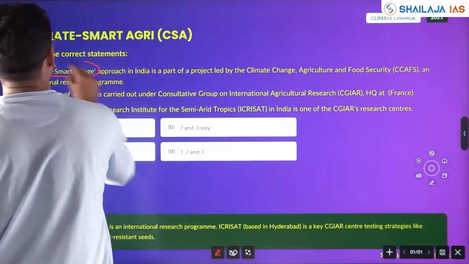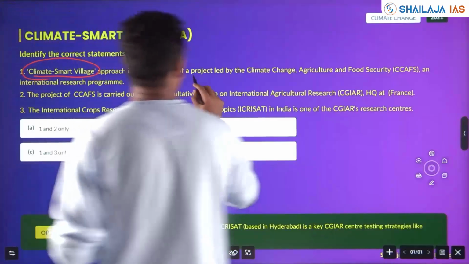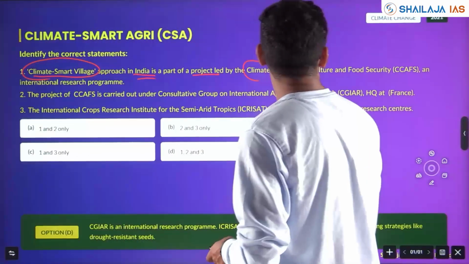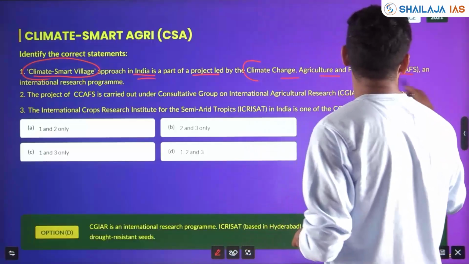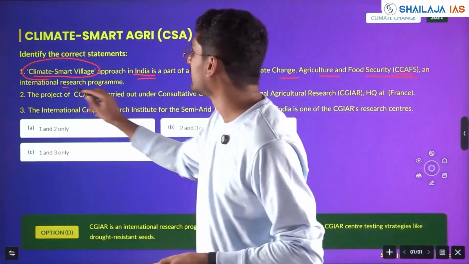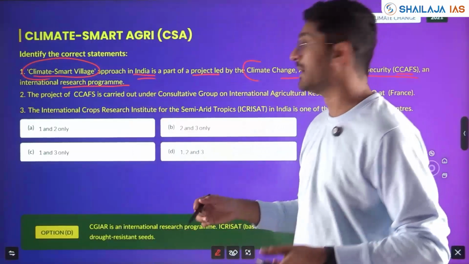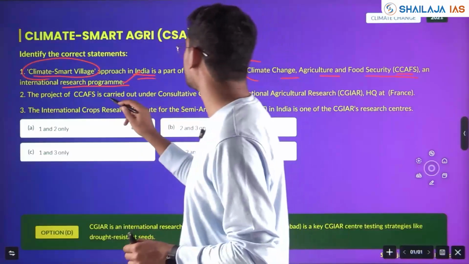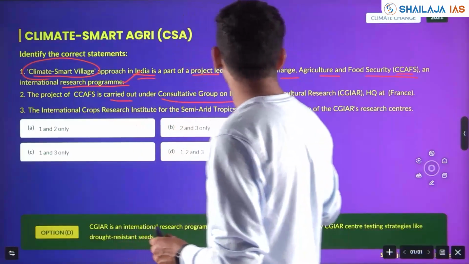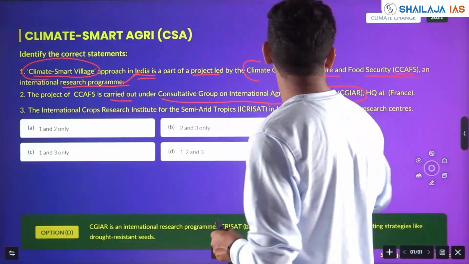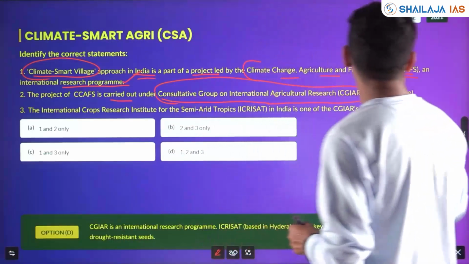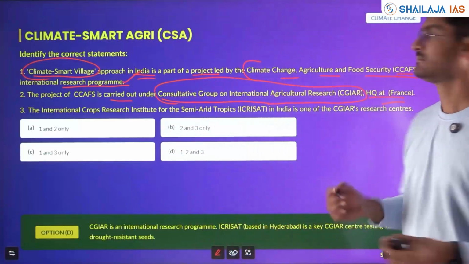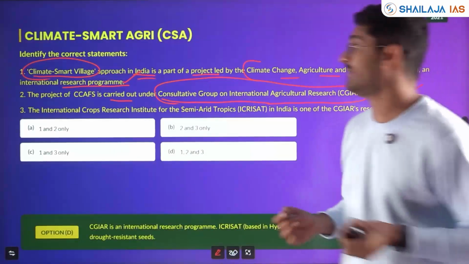Climate smart village approach in India is a part of a project led by Climate Change, Agriculture and Food Security, CCAFS, an international research program. Might be. The project of CCAFS is carried out under Consultative Group on International Agriculture Research, CGIAR, HQ at France. Can be, only if you have studied will you know.